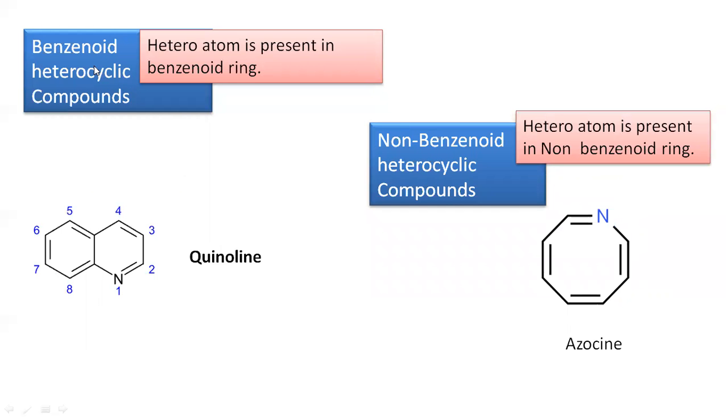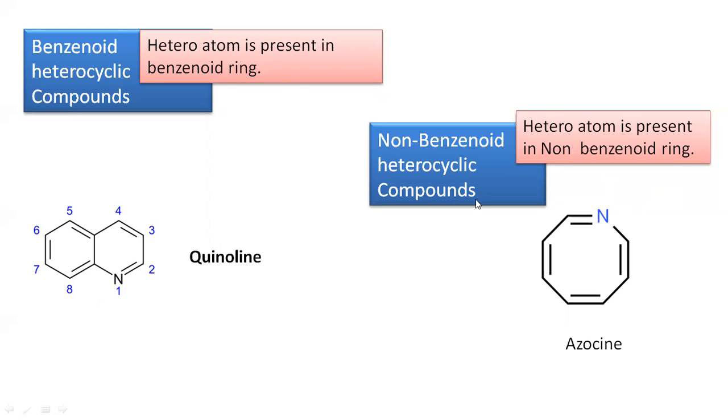See, benzenoid heterocyclic compounds mean which contain one heteroatom in the ring, but the heteroatom is in the benzene ring. See, this is the benzene ring, this is also the benzene ring, and here one heteroatom, nitrogen, is present, and therefore as the heteroatom is present in the benzenoid ring, this is an example for the benzenoid heterocyclic compound, quinoline. Its name is quinoline.